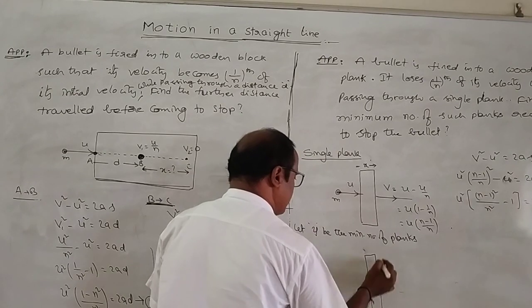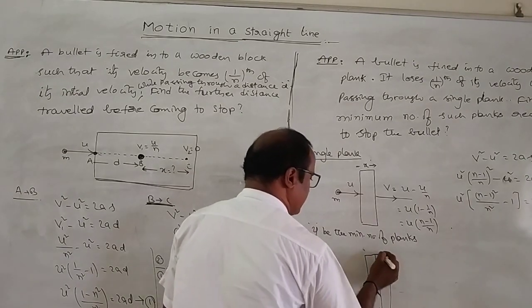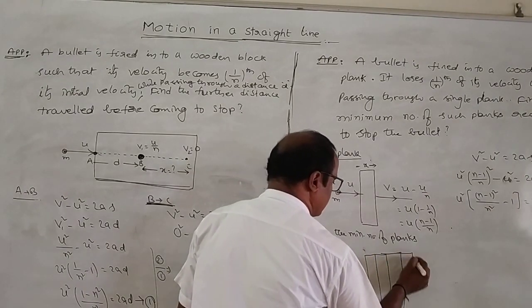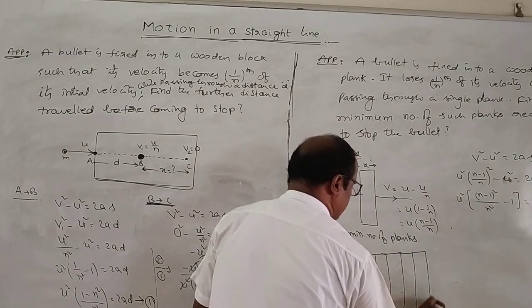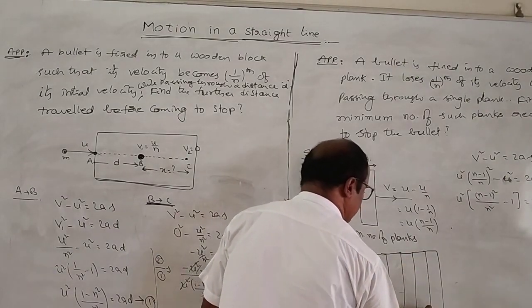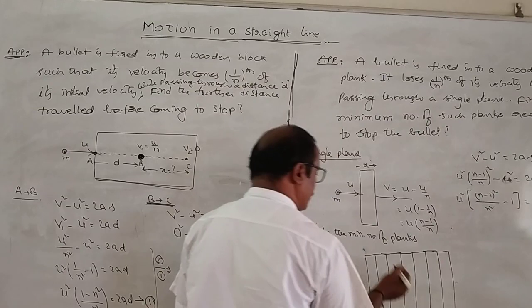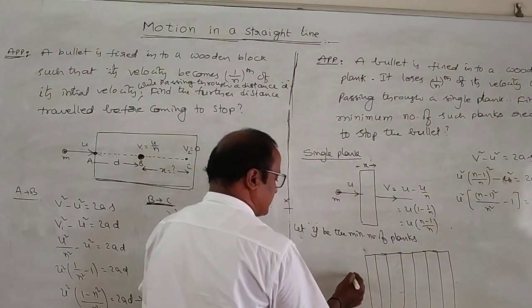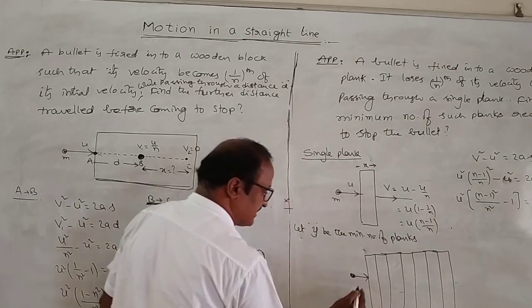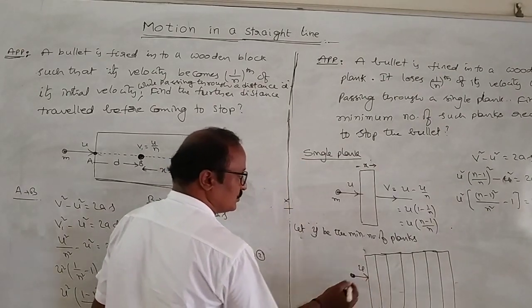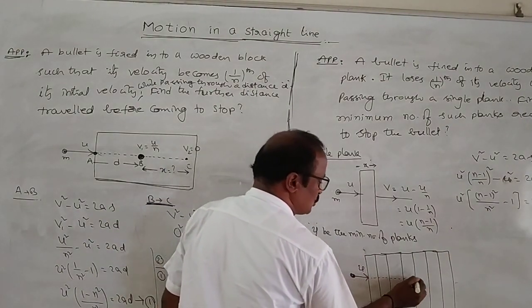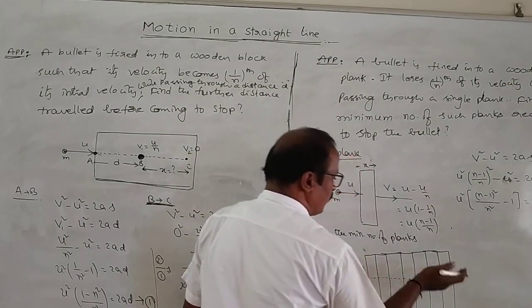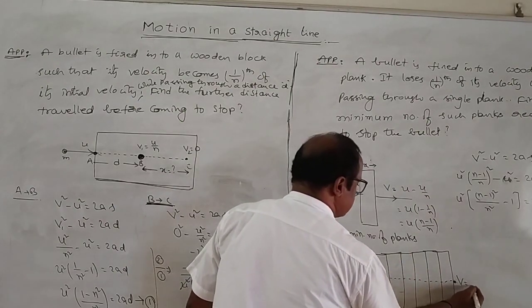This is the first plank, second plank, third one, fourth one, fifth one, and so on. After passing through this number of planks, the bullet comes to rest, with final velocity zero.